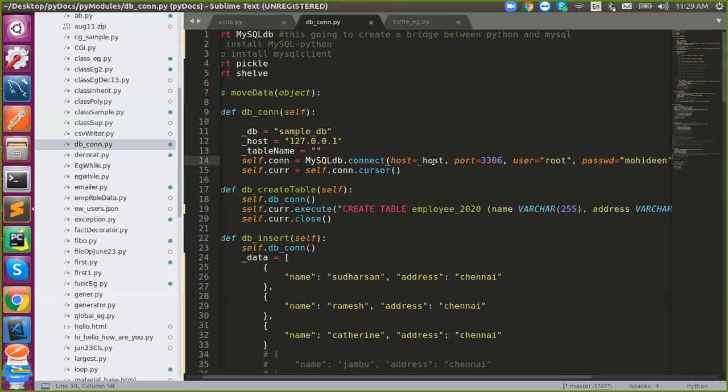So the rest we'll see tomorrow. Tomorrow we'll talk about internet scripting. So any doubts today?